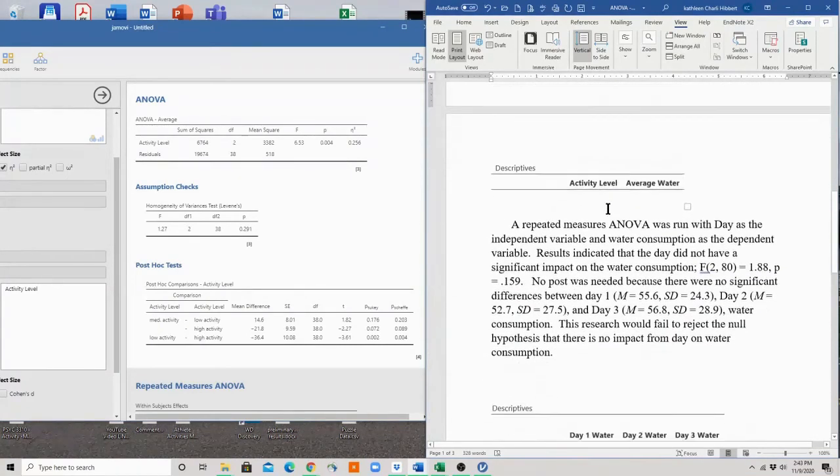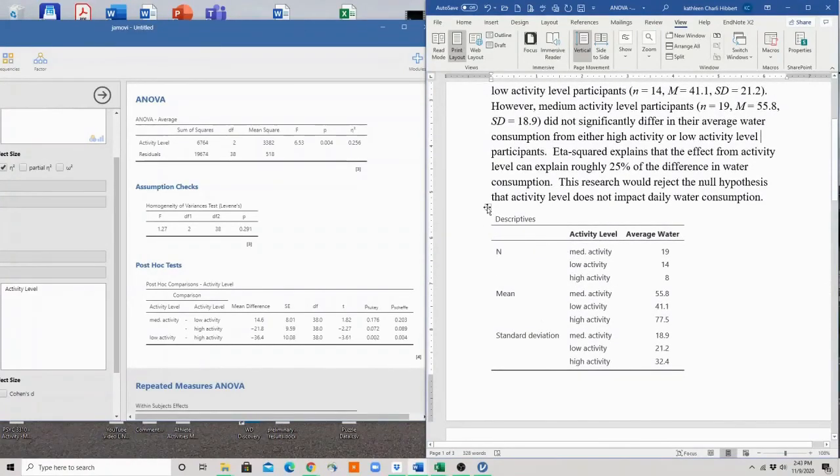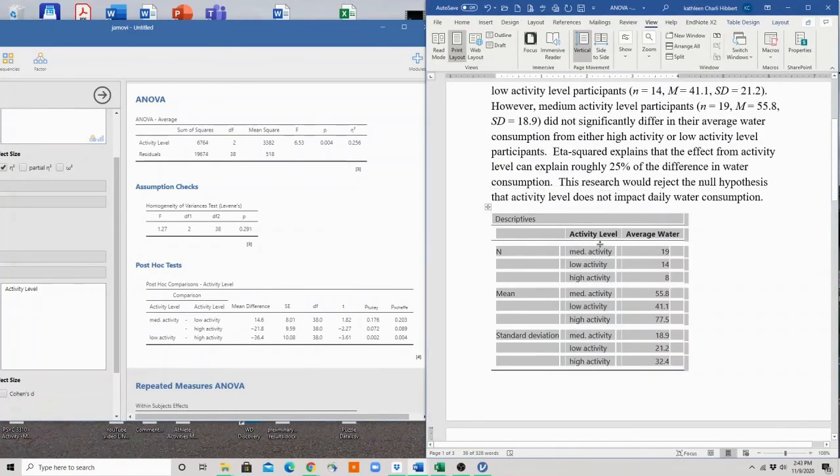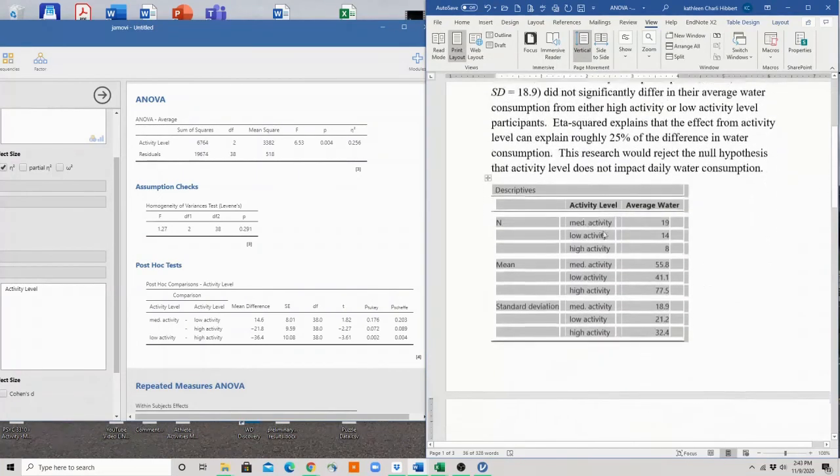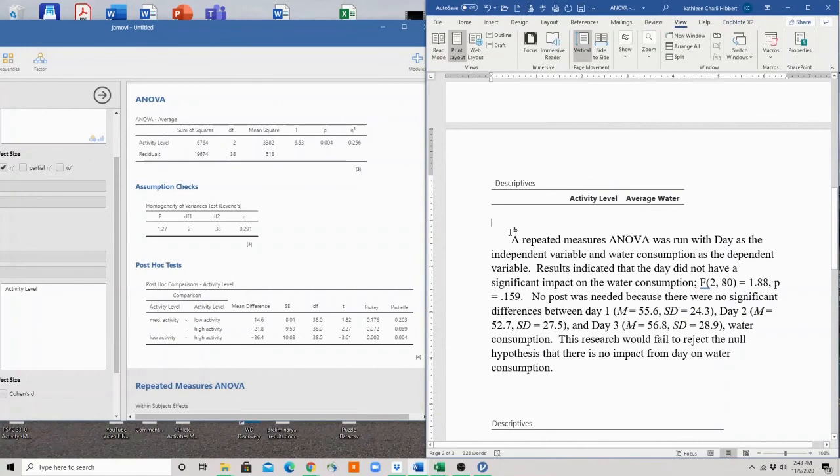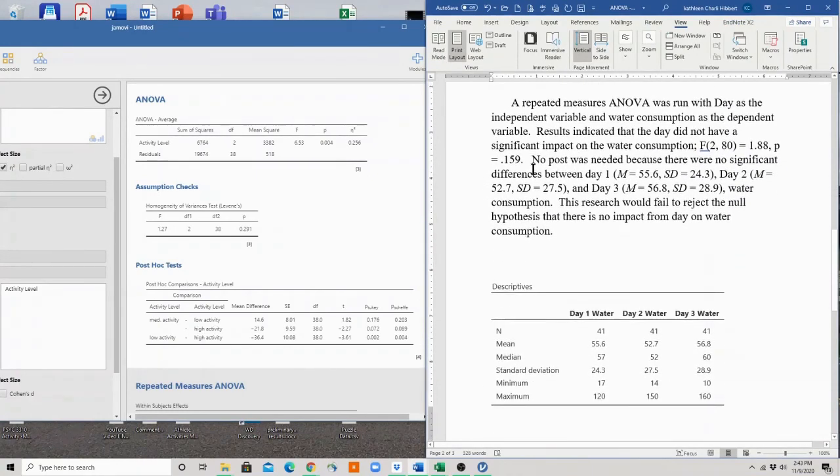Now, in writing up our second one, the repeated measures ANOVA was run with day as the independent variable and water consumption as the dependent variable. Results indicate that the day did not have a significant impact on water consumption. Whoops, I don't want to forget to italicize. I italicize all of my Latin abbreviations.